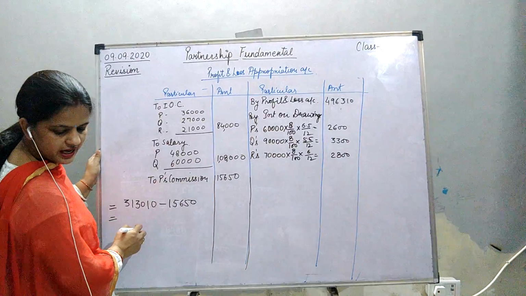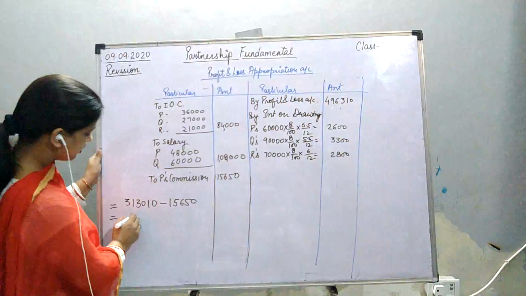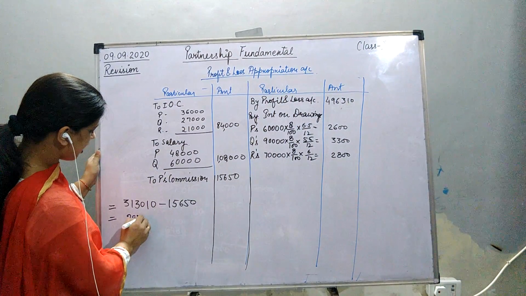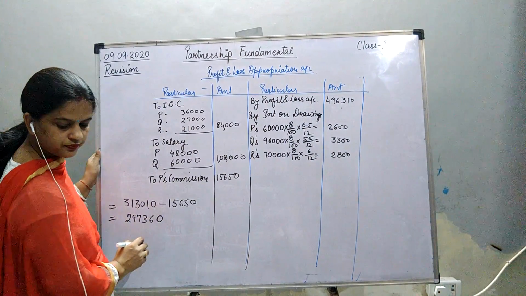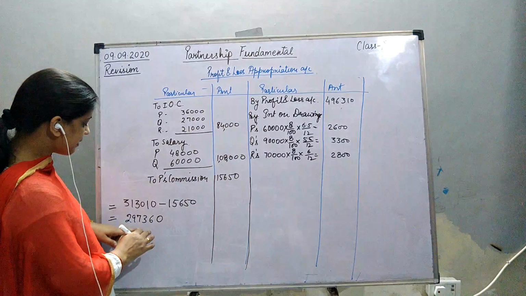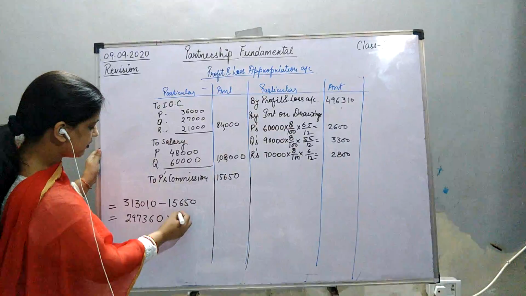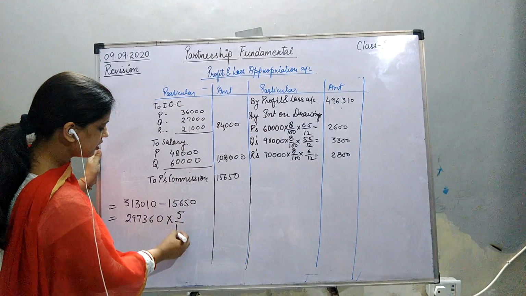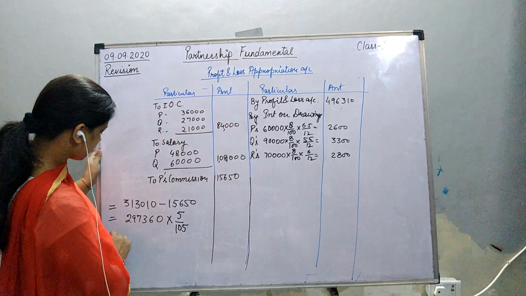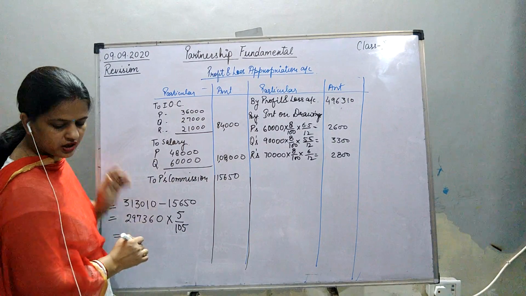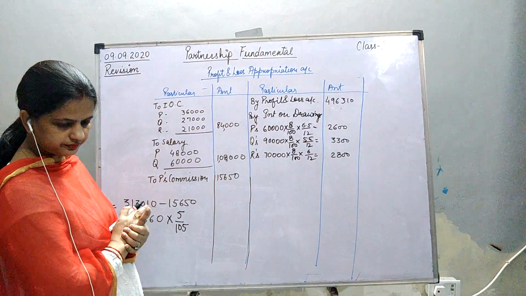So how much will we get? 2,97,360. Okay, now on this amount we have to calculate the commission of Q. So into 5 upon 105. Now calculate it and tell me what is the Q's commission.